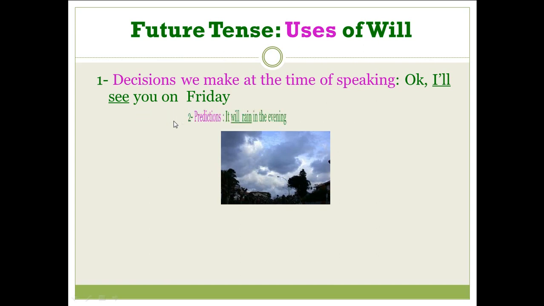Number two, we use will in predictions. We predict things that will happen in the future, but with no evidence. I don't have any evidence, I don't see anything right now to say that it will happen in the future. I just predict that this action will happen in the future. It will rain in the evening.